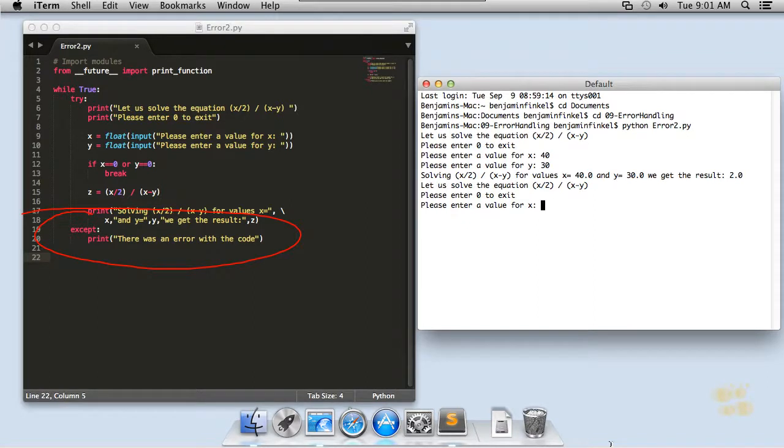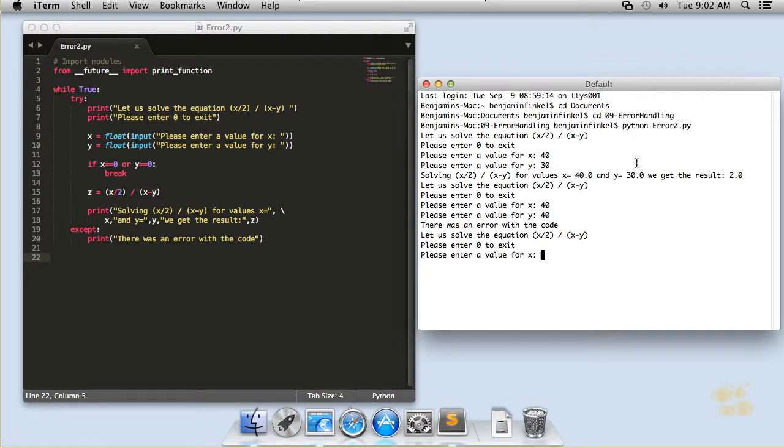It was never run. However, if I come here and I say 40 and 40, like we said, now this should produce an error. And in fact, when that happens, you can see that it prints out on the screen just like I wanted it to. There was an error with the code, and then it looped right back around to the top, and it's saying, hey, key in again. So there you have it, real basic. That's your first basic type of error handling or exception catching.